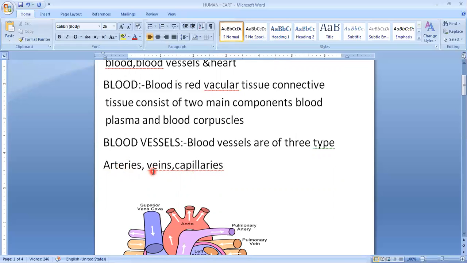Veins. These are thin-walled and superficially located blood vessels. So they are very thin and present on the upper layer of our body. They carry deoxygenated blood from various parts of the body to the heart. So the function of veins is just opposite to that of arteries. Now let us see what are capillaries. Capillaries are the thinnest blood vessels and connect both arteries and veins.